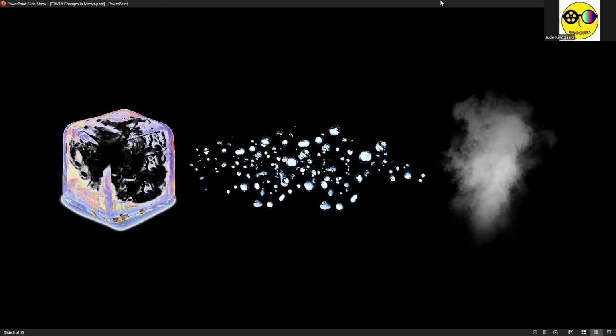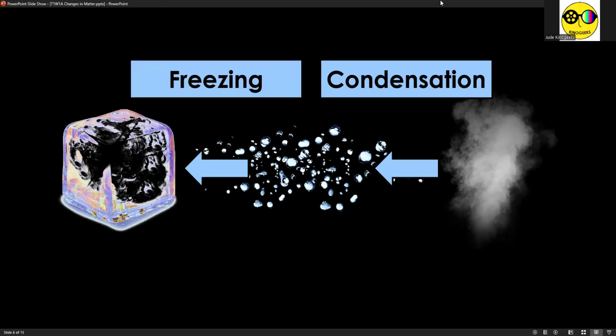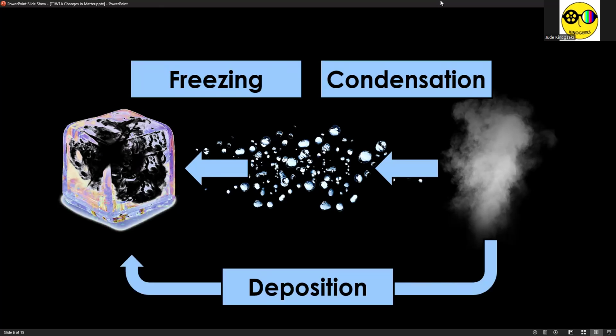On the other hand, let's identify the reverse processes. Let's start muna with gas to liquid. Gas transforming to liquid is called condensation. Then liquid turning to solid, the process is called freezing. And finally, gas skipping the liquid phase, turning into solid phase, we call that deposition.